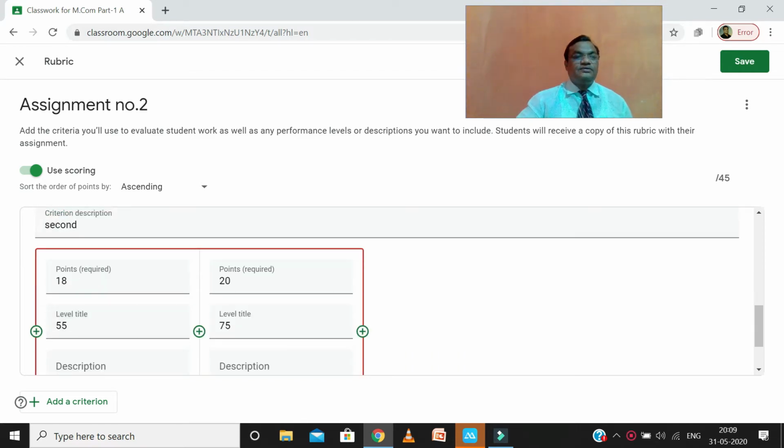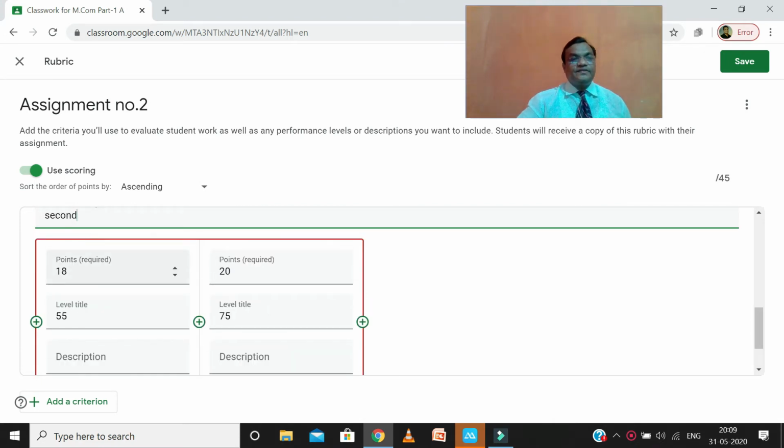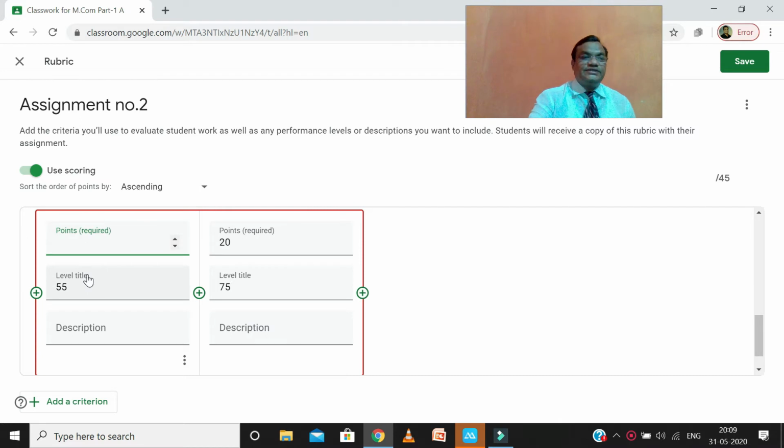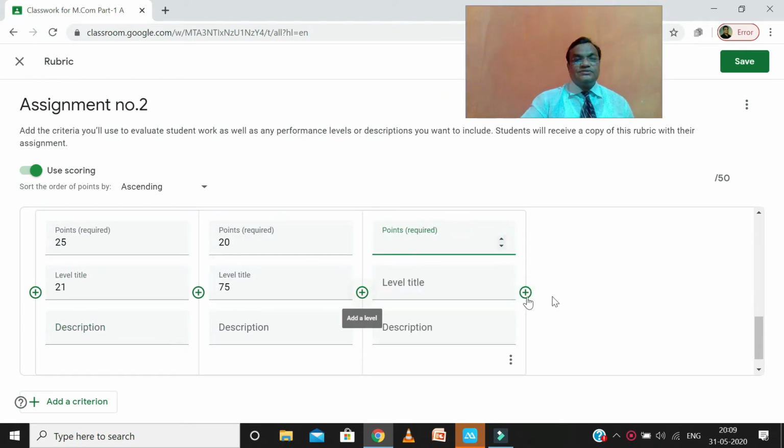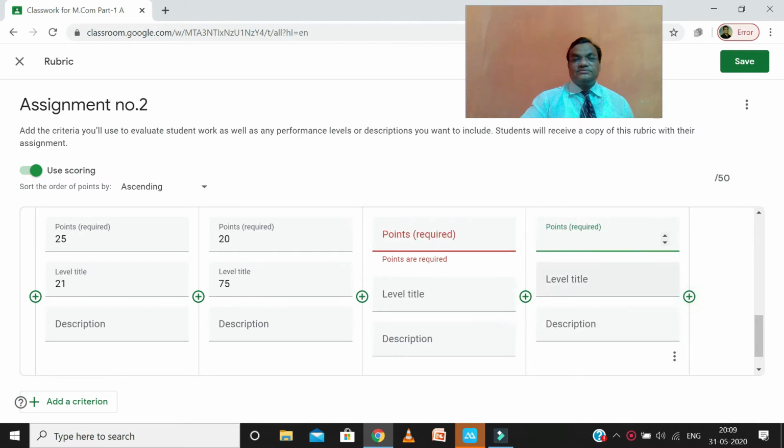Second criteria. Again we can write the points we have decided: again 25 marks, level second 21 marks, and we can write descriptions.